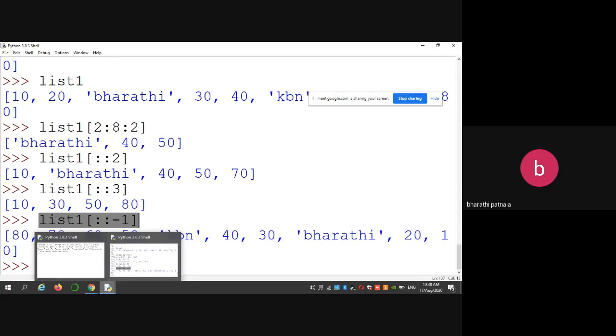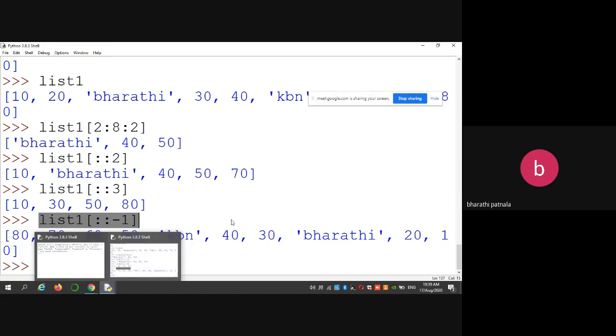How many types of data structures in Python? 2. Built-in, user-defined. Built-in data structures are list, tuple, sets, dictionaries. By using these data structures, you can implement user-defined data structures like arrays, stacks, queues, trees, hash maps, like that.